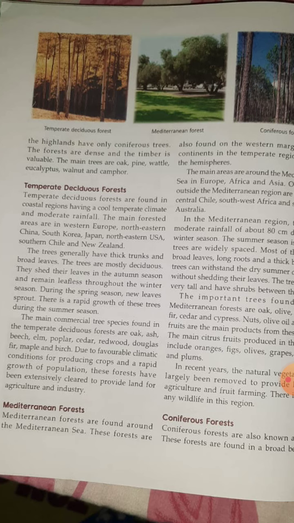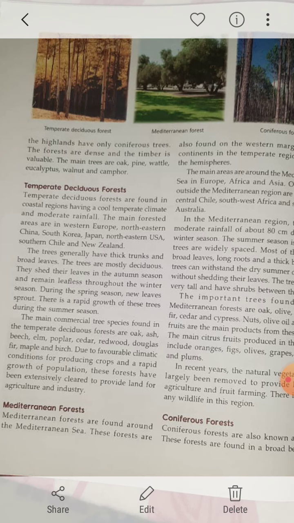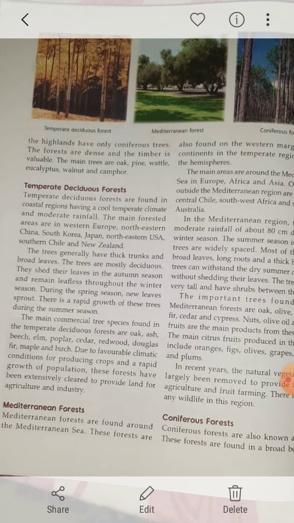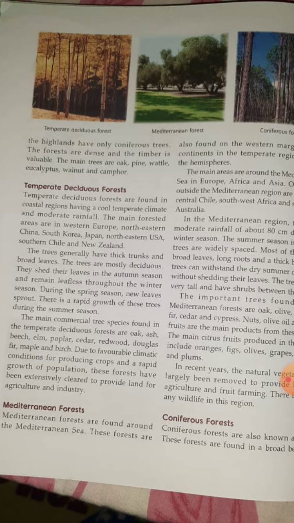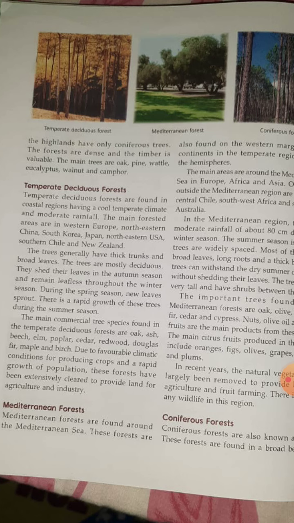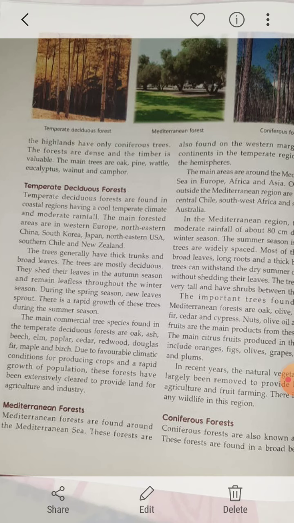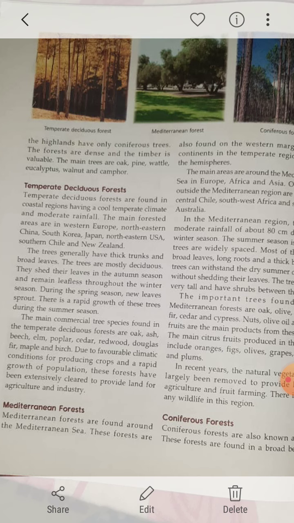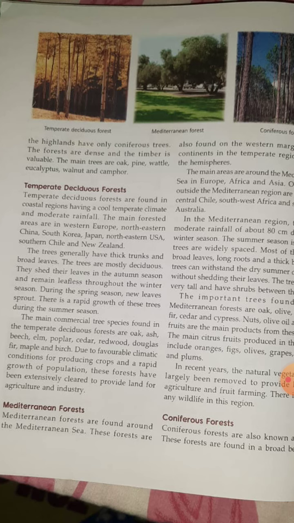So children, while we are talking about all these forests, at the end what we saw or what we learn is that all these forests have been destroyed, which is a very sad thing to know. So what we have to do, children, we need to create awareness among the people that destroying the forests and the wild animals is going to make this whole world known not as a green planet but as a brown planet. Clear? Now let us move towards the Mediterranean forests.